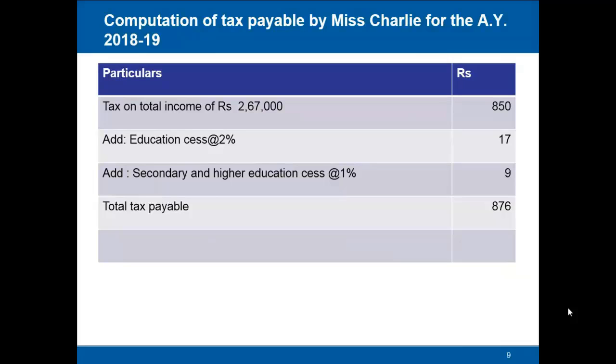So now let's compute the tax payable by Miss Charlie for the assessment year 2018-19. Now the tax on total income of rupees 2,67,000 would work out to rupees 850, which is 5% of the amount above 2,50,000. So on 17,000 we calculate 5%, and it comes to 850. Now here we'll add education cess and secondary and higher education cess of 2% and 1% respectively. So that will come to 17 rupees and 9 rupees. So the total tax payable would then be 876.